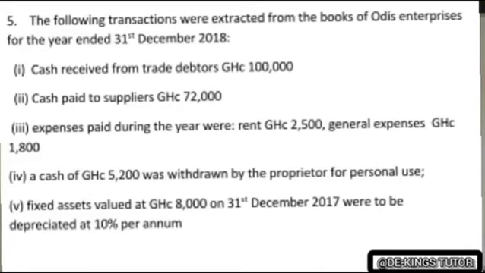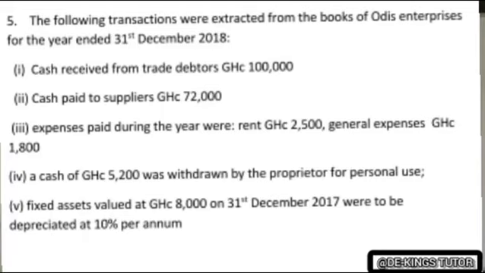The question said: the following transactions were extracted from the books of All These Enterprises for the year ended 31st December 2018. One, cash received from debtors, 100,000 Ghana cedis. Two, cash paid to suppliers, 70,000 Ghana cedis. Three, expenses paid during the year were rent, 2,500 Ghana cedis, and general expenses, 1,800. The next one, cash of 5,200 Ghana cedis was withdrawn by the proprietor for personal use.